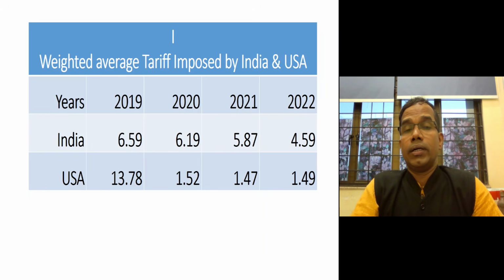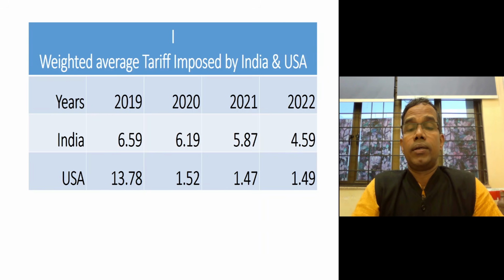And if you see the tariffs imposed by America and India, although someone can analyze all product-wise tariffs, I took data from the World Bank website, and I checked the weighted average tariff imposed by America and India.